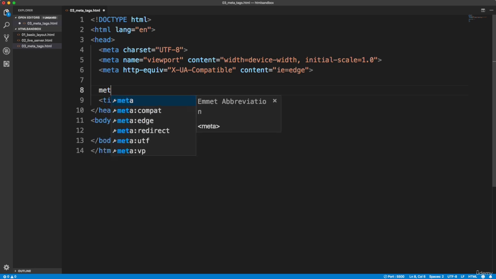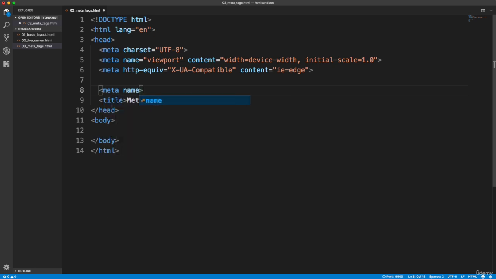So let's go ahead and add in a description. We're going to say meta, and we want to use the name description, and content. I'm just going to put, this is my website description. But you would want to put something that specifies what's on the page. You also want to put some keywords in here. I don't think the description holds too much weight, but it is what the user sees when they search for your site, so that's pretty important.